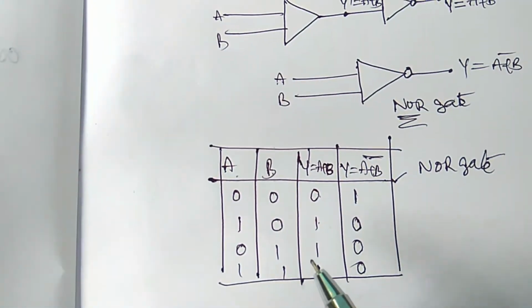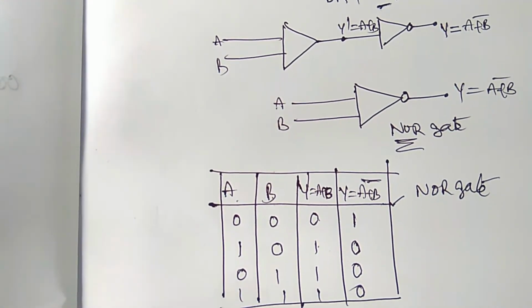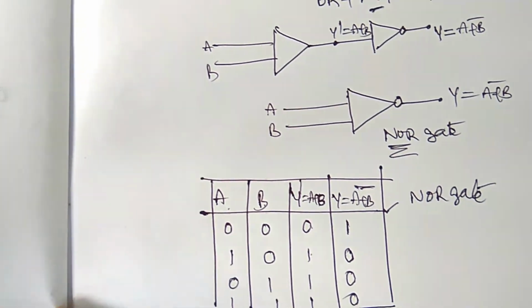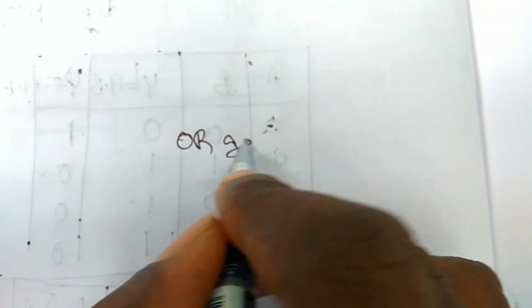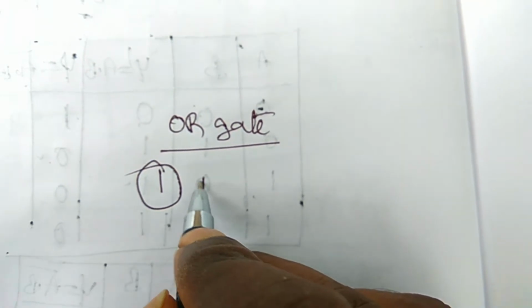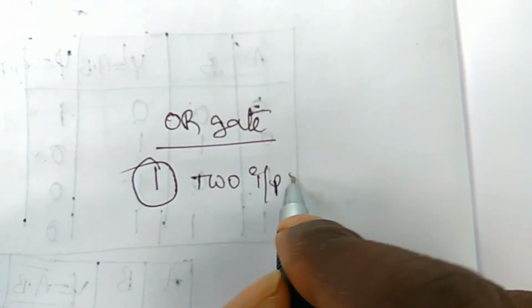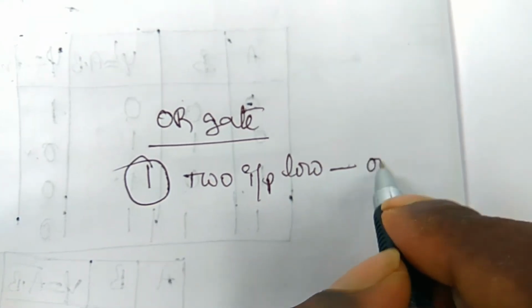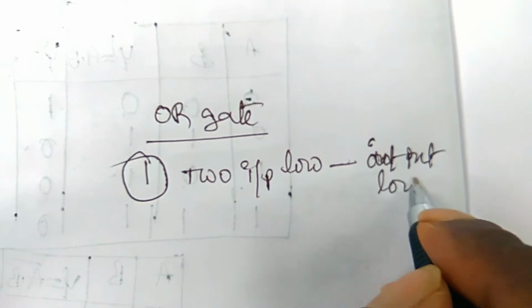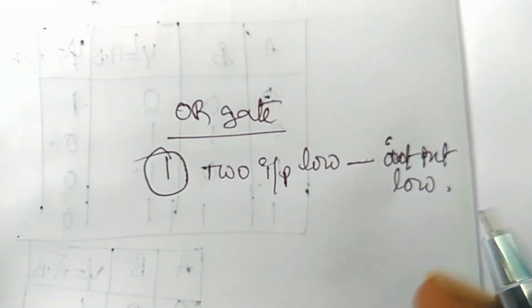Do you understand? To learn all these gates and truth tables, first you have to know the condition for each gate. First we learn the OR gate. What is the condition of the OR gate? If two inputs are low, then only the output is low. Remaining all the terms will be high.